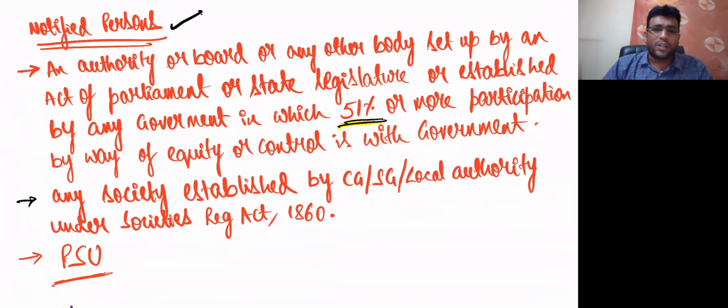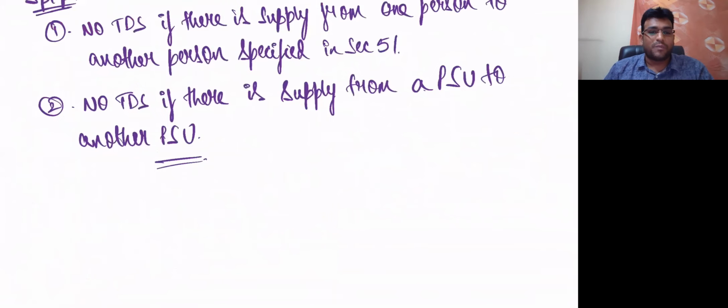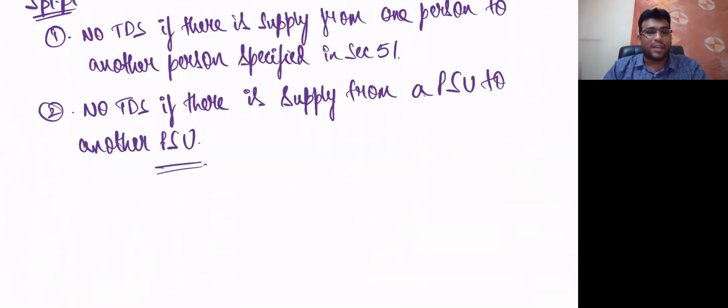Last one, PSU. What is PSU? Public sector undertaking. And practically we have got so many PSUs: NTPC, ONGC, BHEL, HPCL, Power Grid, what not. So many PSUs are there in India. Clear, my dear friends? Then, what are the two special points I wrote here? No TDS if there is supply from one person specified in 51 to another person specified in 51. Second, from one PSU to another PSU, TDS will not apply. Clear, my dear friends? Speak out.